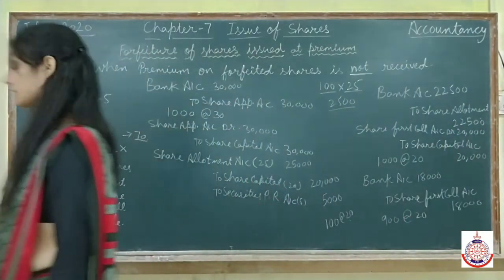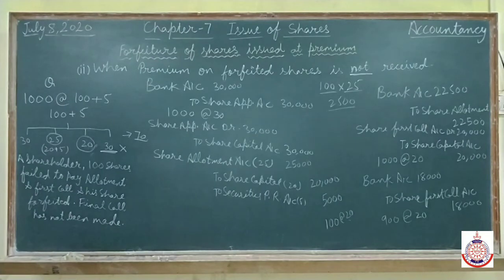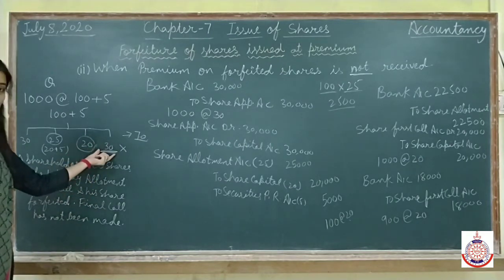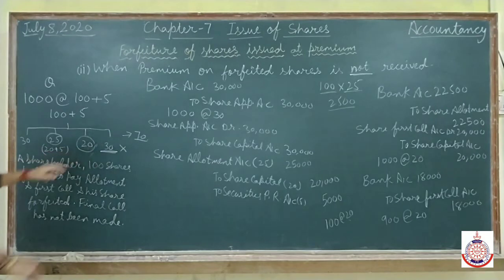Now they are saying his shares are forfeited. It means this shareholder's shares are forfeited, and for forfeiture we'll make a journal entry. And the final call has not been made. This we have not made yet. It means this is uncalled capital and this is called up capital.